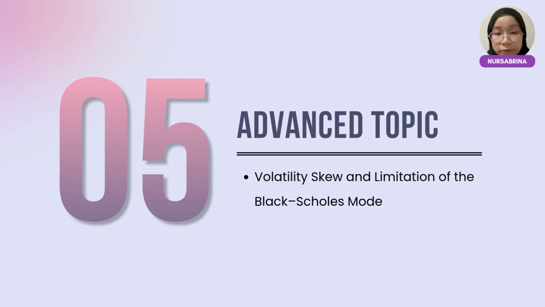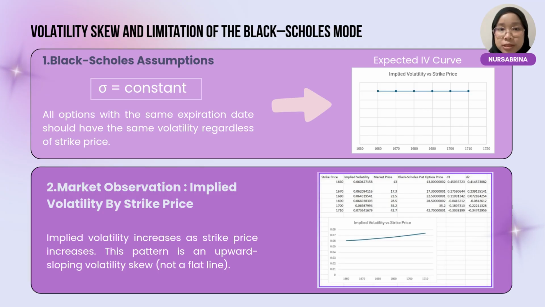Next, we will move on to part 5, which is the advanced topic. The Black-Scholes model assumes volatility is constant, meaning every strike price should have the same implied volatility, resulting in a flat line. However, actual market observations tell a different story. As we see here, implied volatility actually increases alongside the strike price, creating an upward sloping volatility skew. This immediately highlights the gap between the model's theory and real-world behavior.